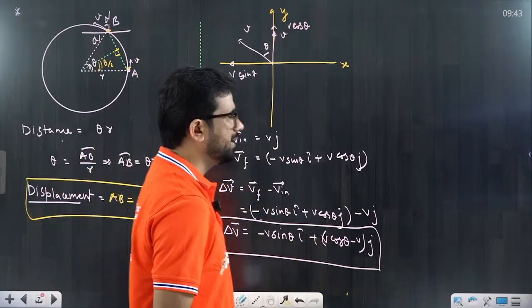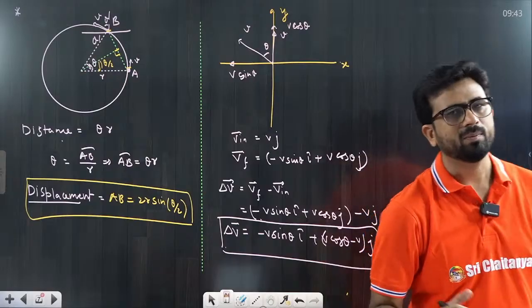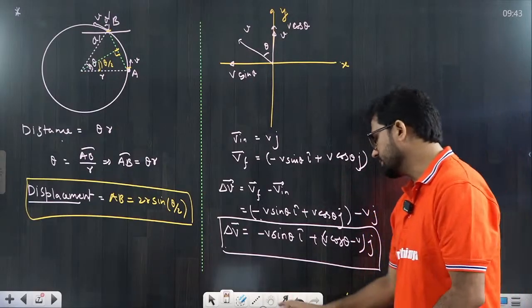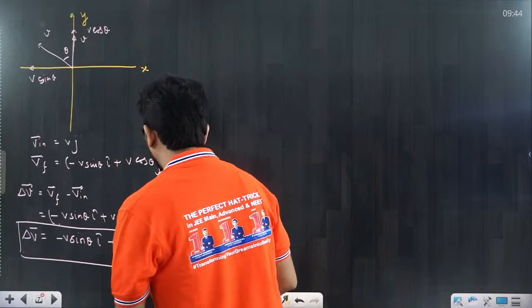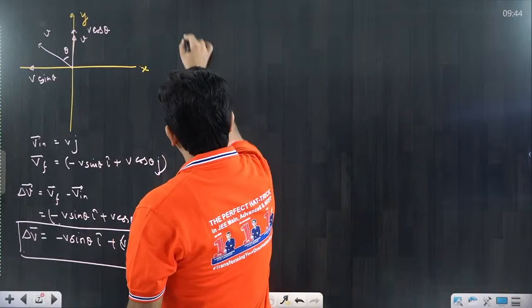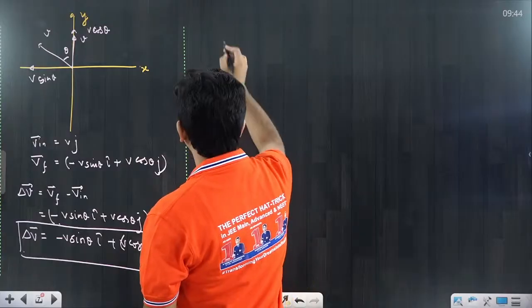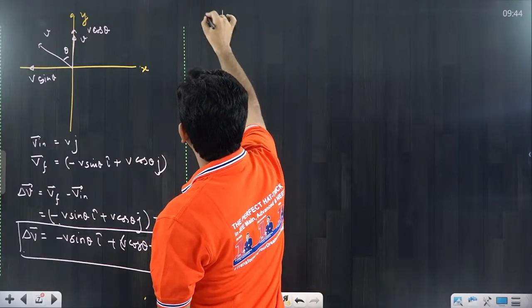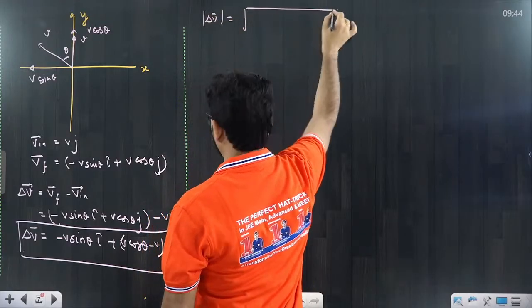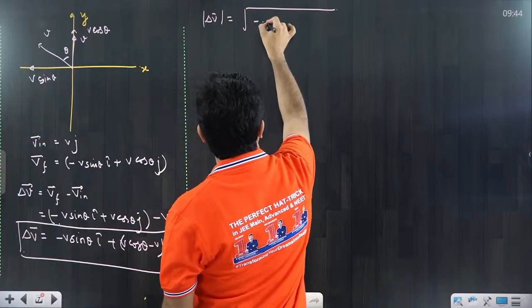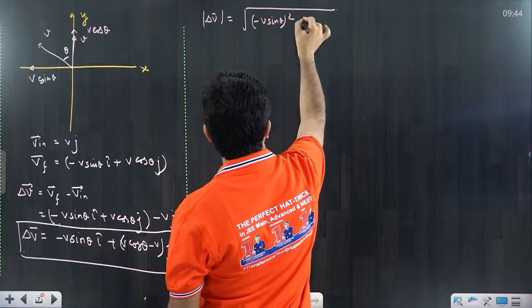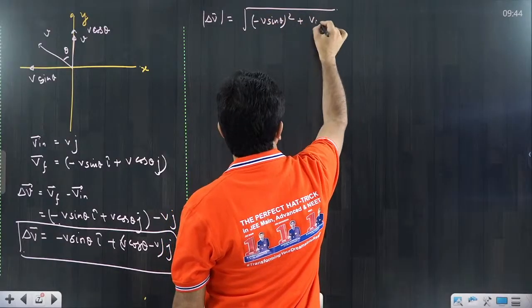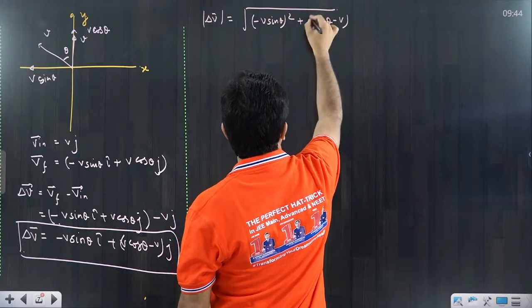But more than that, one required form is the scalar form. What is the magnitude that we are going to discuss here? Try to understand. The magnitude of delta v would be under root of (minus v sin theta) whole square plus (v cos theta minus v) whole square.